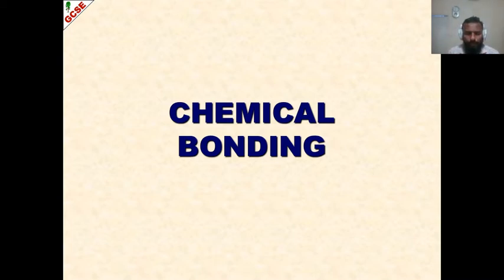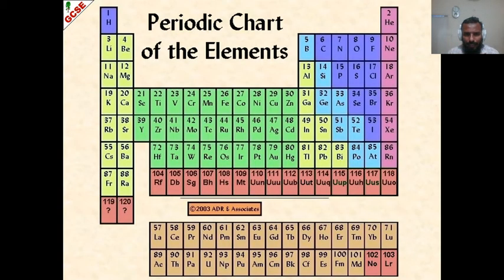Now, when we start chemistry, we encounter the periodic table, which is the list of all the elements that we have discovered up till now. Around 103 or 105 elements have been discovered, and these are the elements given in this periodic table. Now the question comes to mind: are these the only chemicals that we have around us or that we use in our daily life?